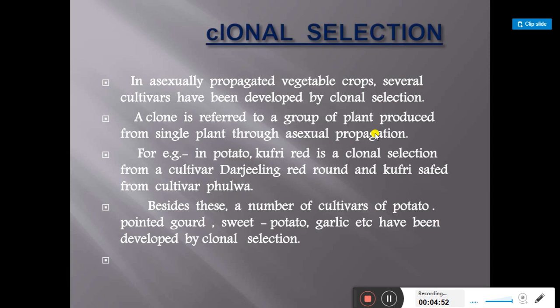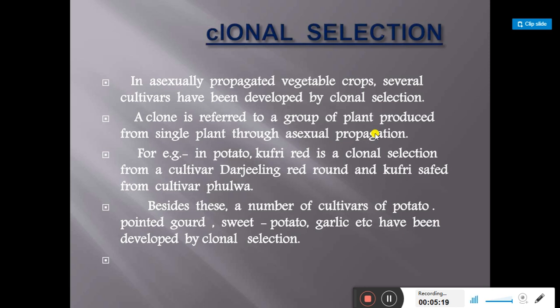For example, in potato, Kufri Red is a clonal selection variety developed from a cultivar of Darjeeling. Then Red Round and Kufri Sayed from a cultivar of Pulwa. These are the important varieties developed by using the clonal selection method.